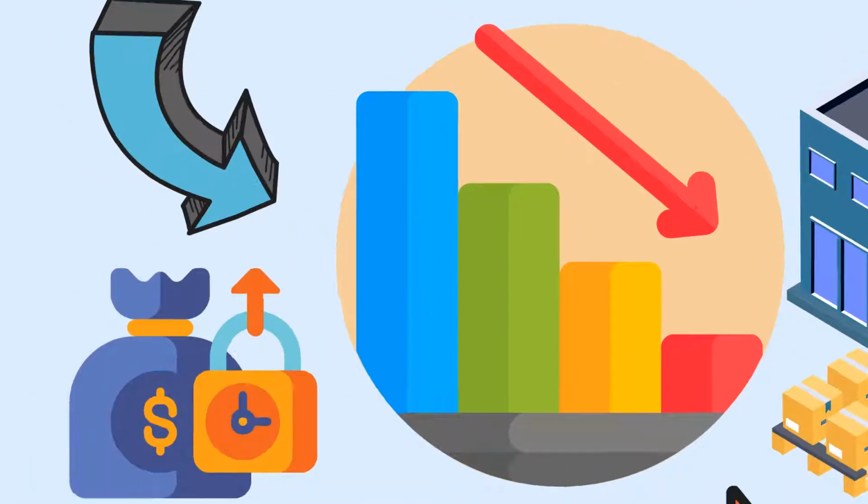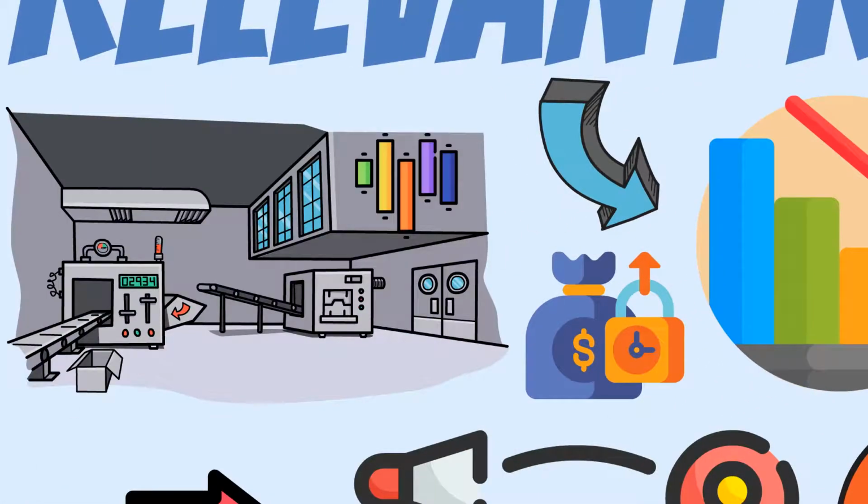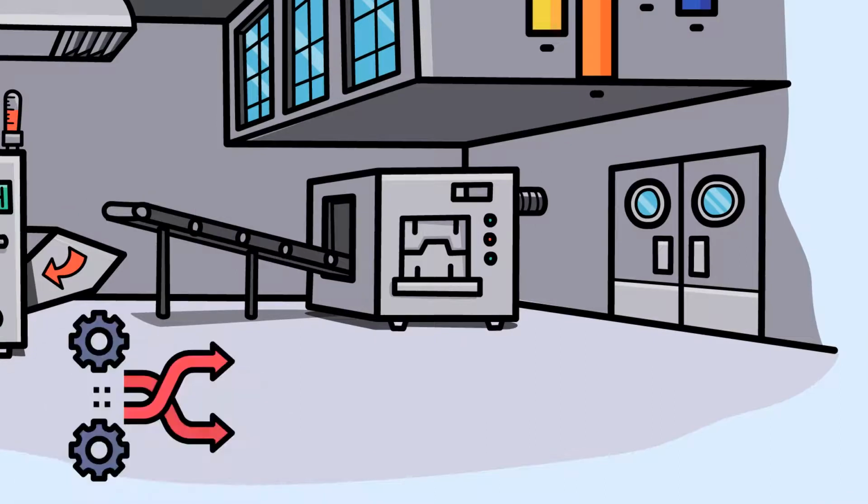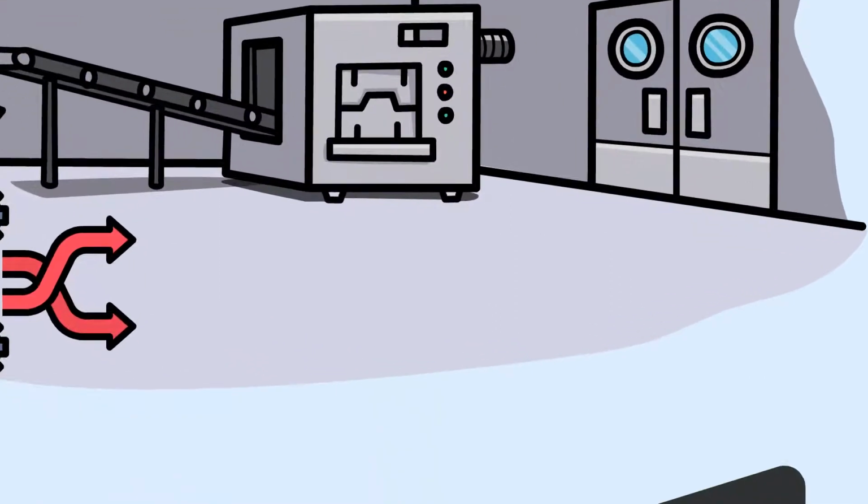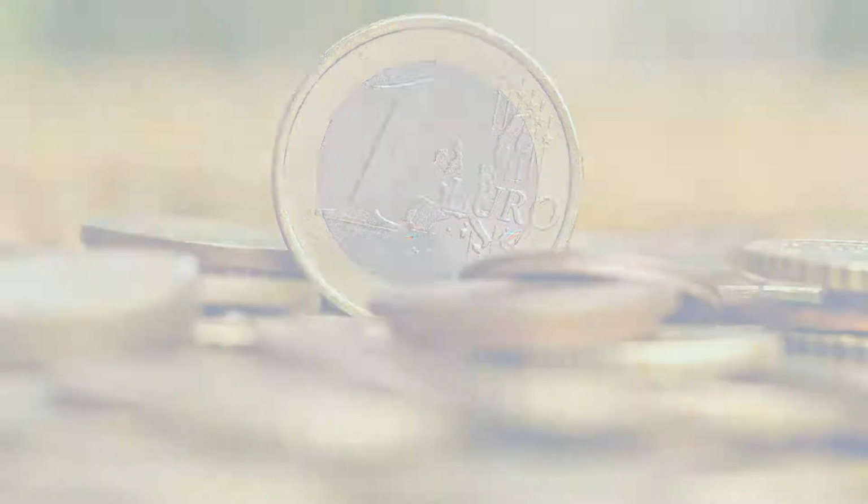Within the relevant range of production, the total fixed cost will remain unchanged, but the fixed cost per unit will decrease as the level of production increases.